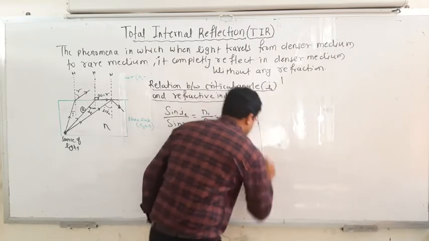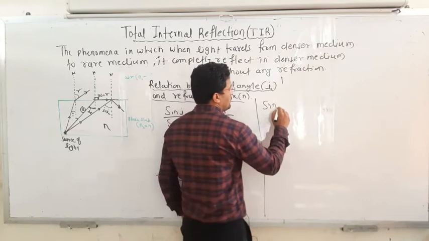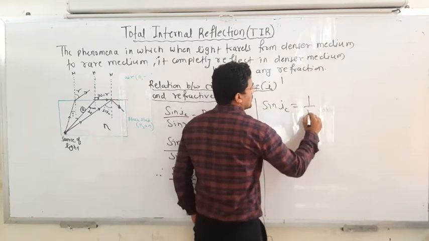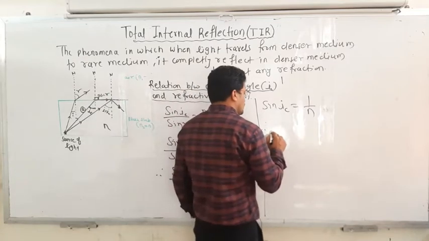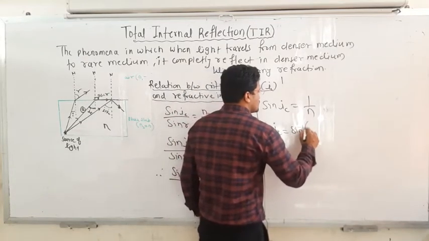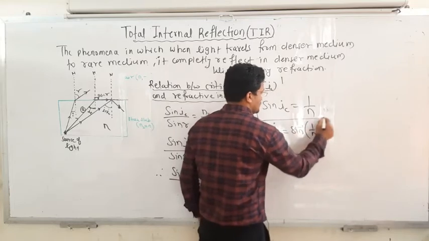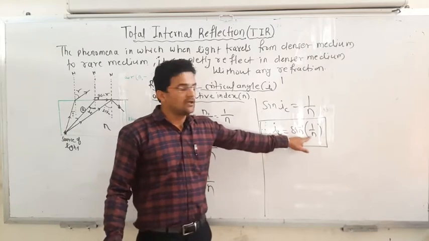So sin of IC is equal to 1 upon n. Therefore IC is equal to sin inverse of 1 upon n. So this is the relation between the critical angle and the refractive index.